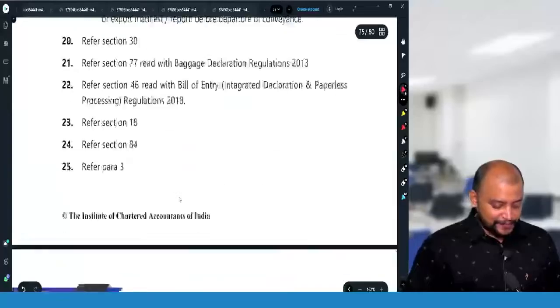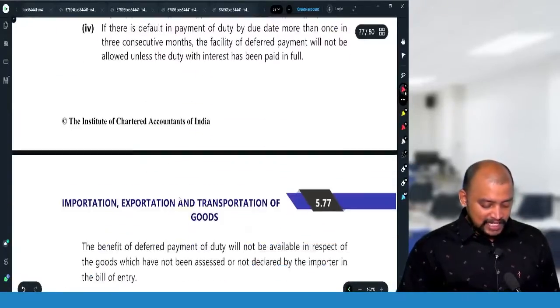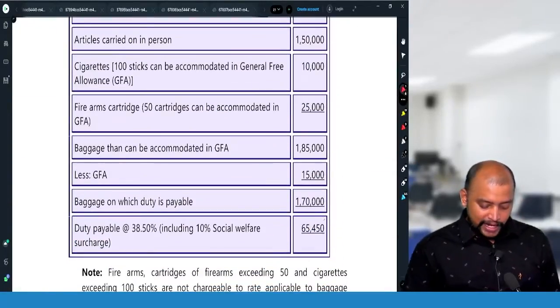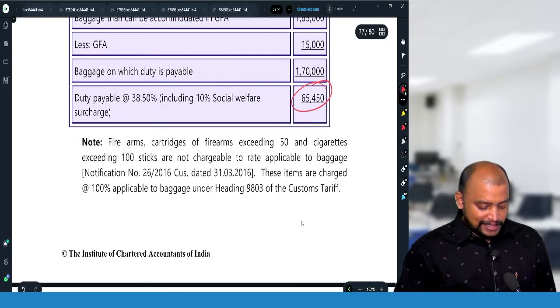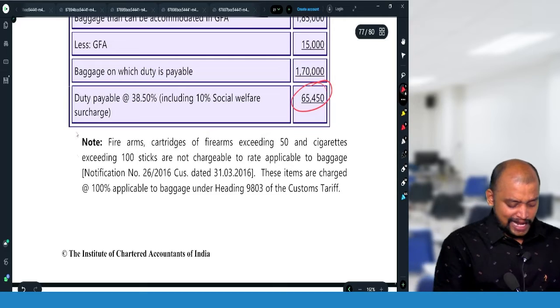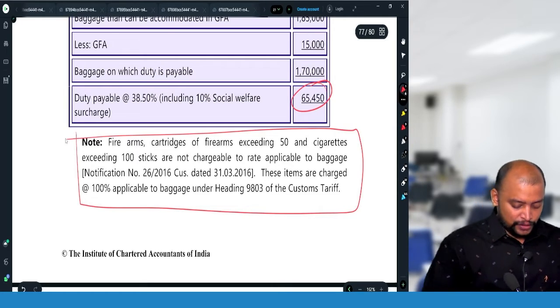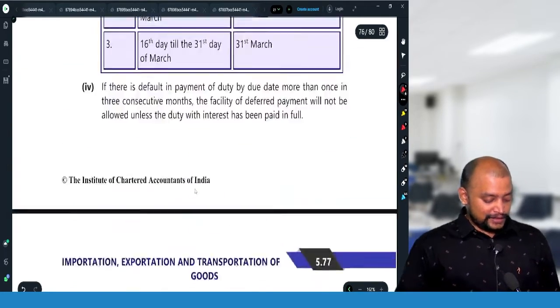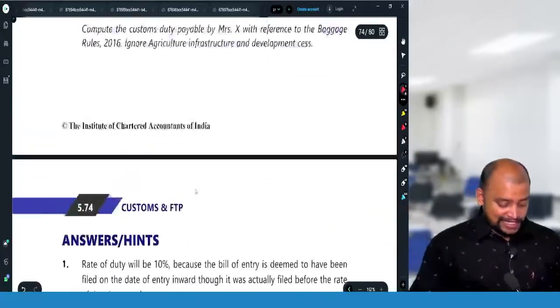So 65,450 first, and then 110% with respect to these other cases. But they have not asked for that computation, they just gave us a note. So that is with respect to question number 27.